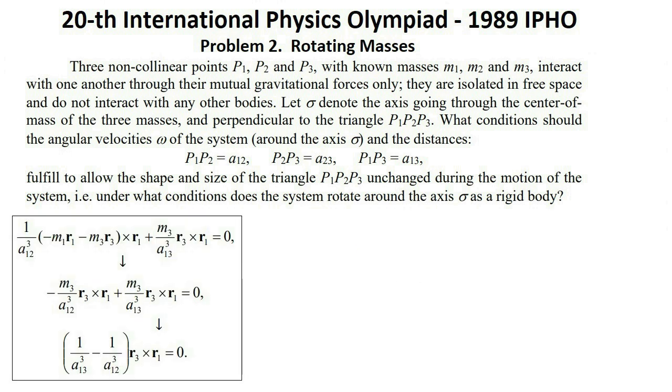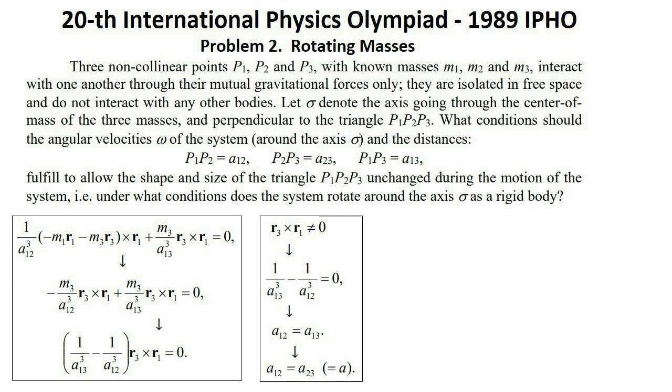Using the formula 8, the last relation can be written as follows: next three equations. The vectors r1 and r3 are non-collinear, and different from 0. Therefore their cross product is not 0. It means a12 equal a13. And similarly a12 equal a23. And we have rederived the condition 11.